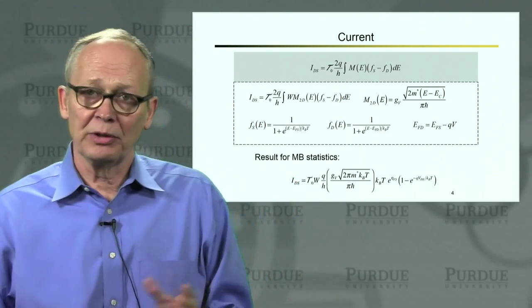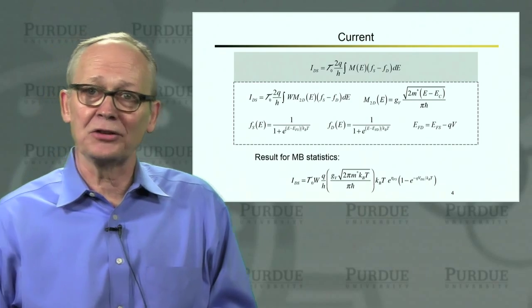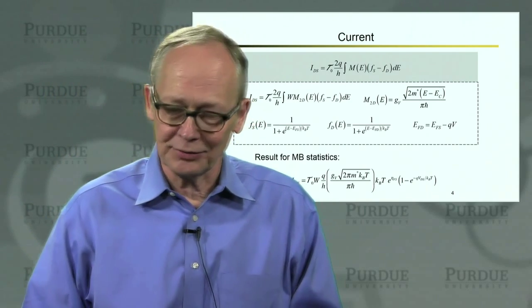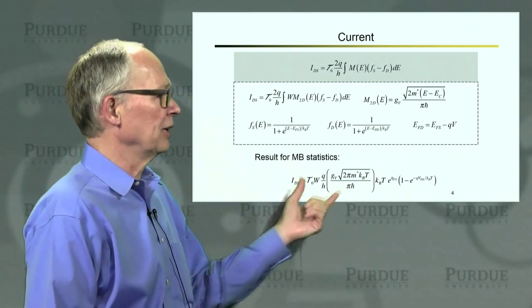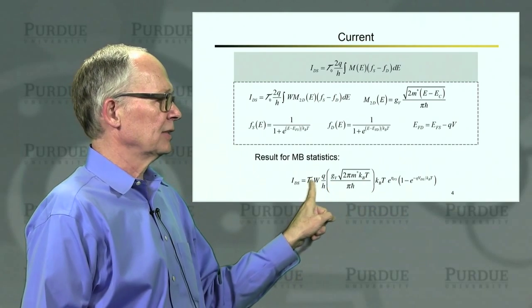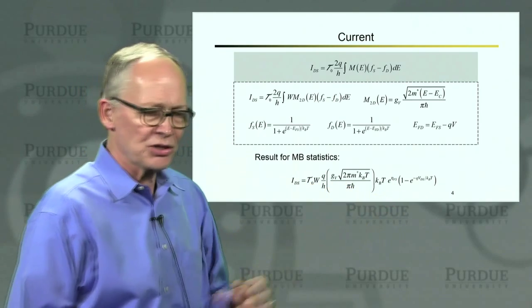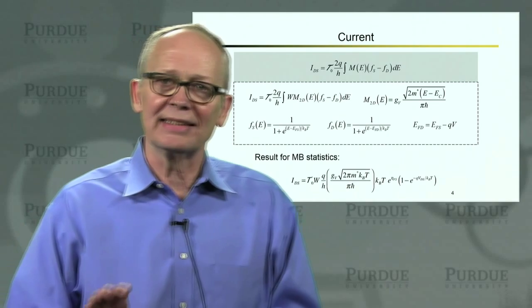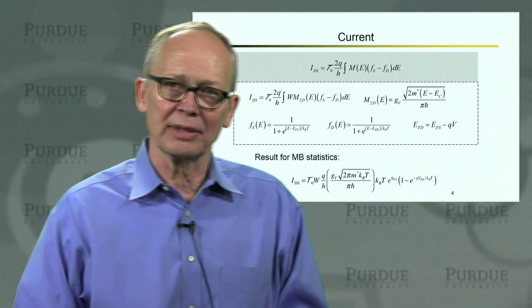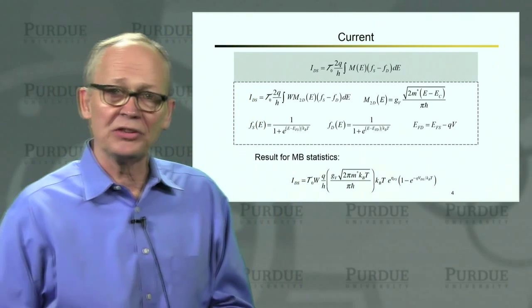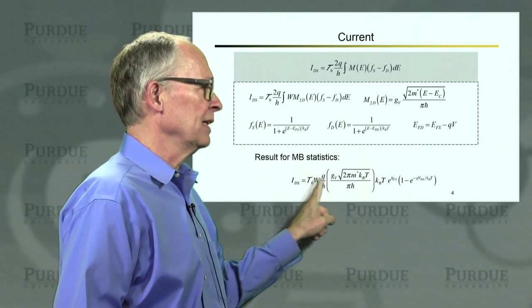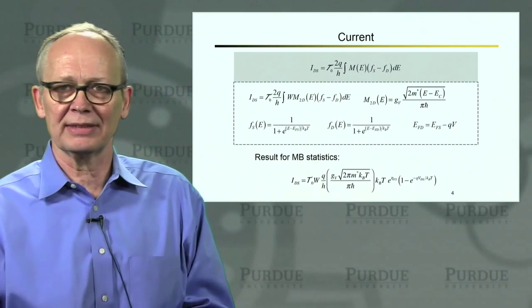Okay, so the result of that integration, and it's good practice for you to do this yourself, is given here. It's just transmission times this expression, and that expression is exactly what we got in the ballistic case.